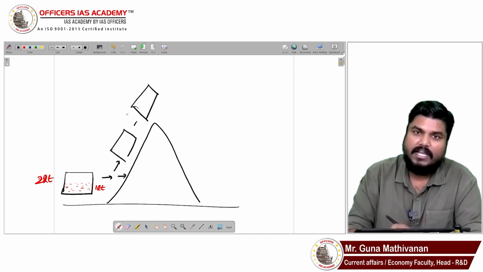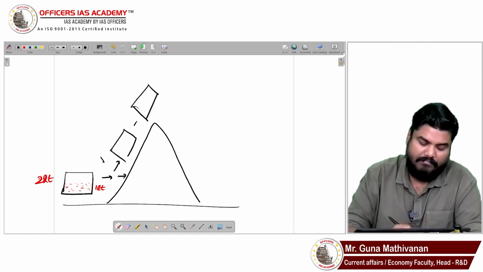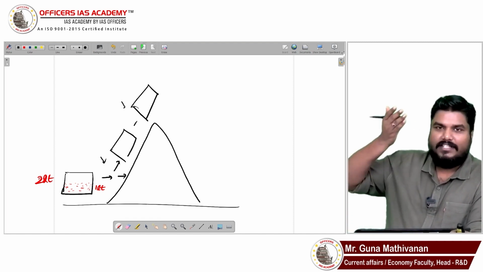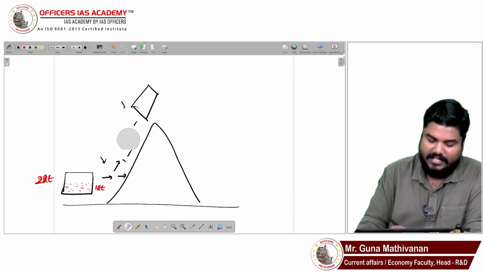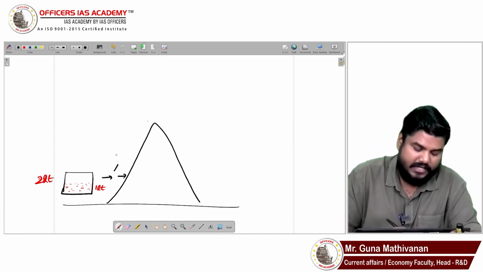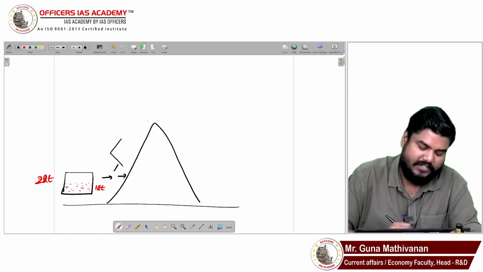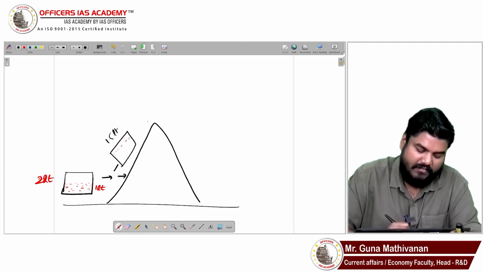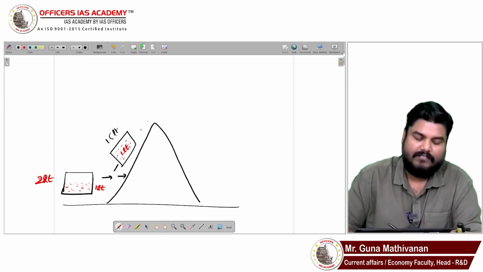Now when it moves in the upward direction, what will happen? The temperature will decrease. When the air particle moves upwards, the temperature will decrease. So the air particle size is going to reduce. Now it is a 2 liter air particle. Once it is lifted, it will become a 1.5 liter air particle. How much water do we have? We already have 1 liter of water. That will not change.